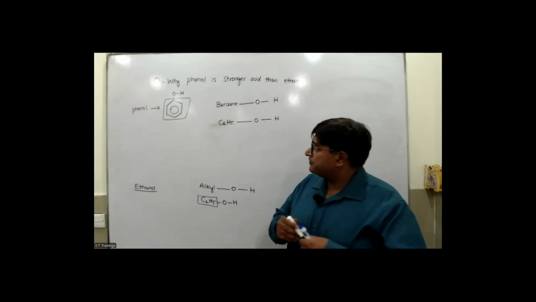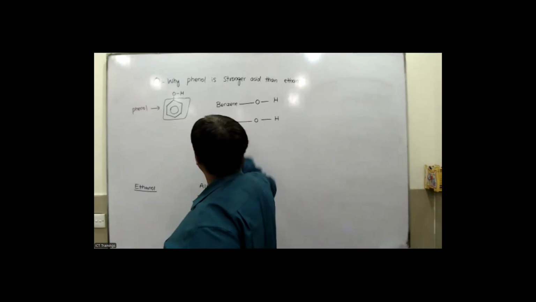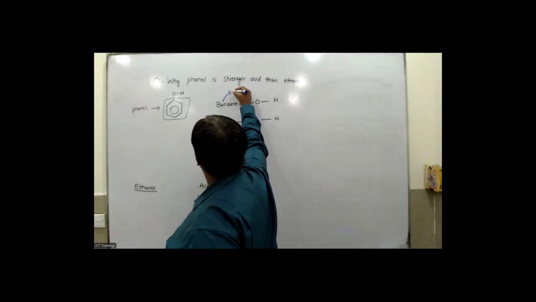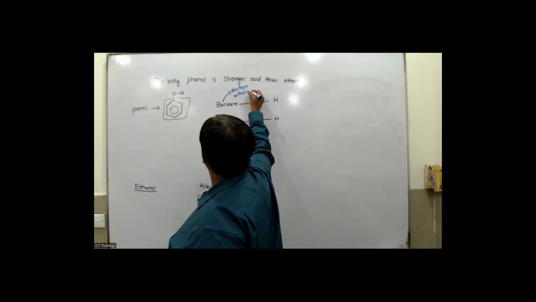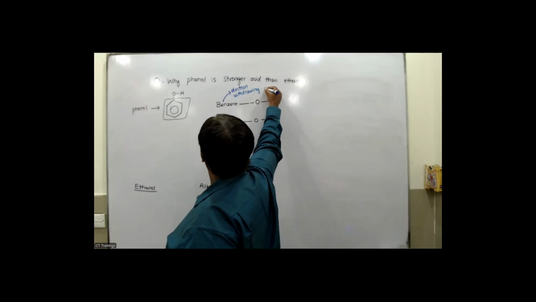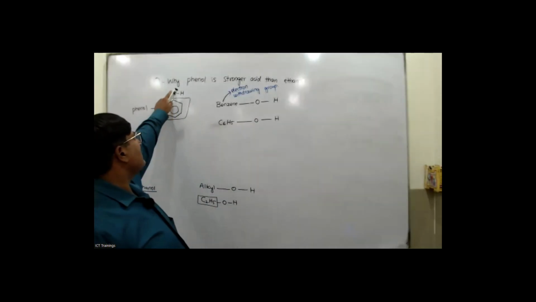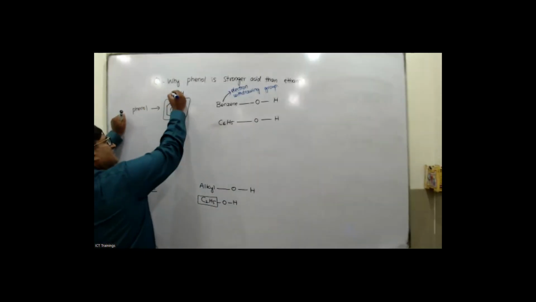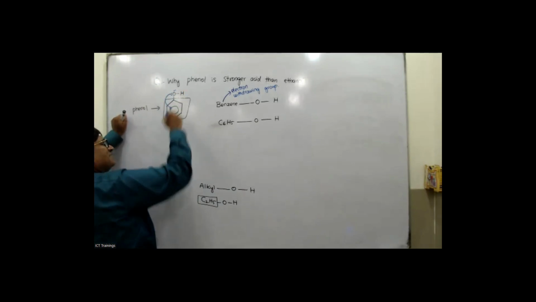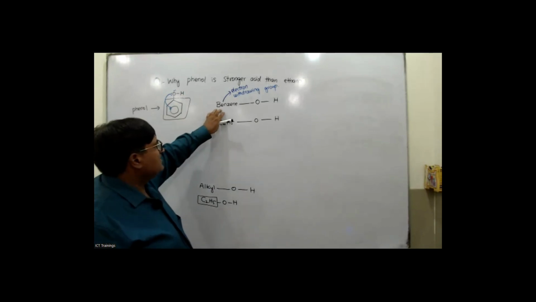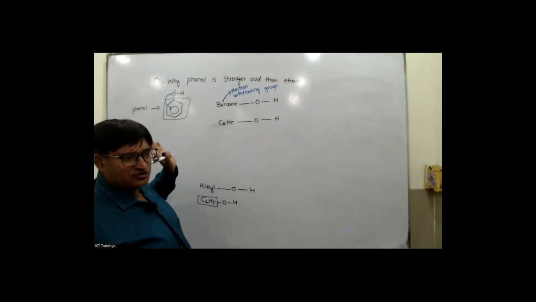Okay, if you look up here, benzene, always keep remember we use the word for it: it's the electron withdrawing group. Electron withdrawing group means, my dear, any element attached with the benzene having lone pair, so the lone pair are delocalized to the benzene ring. You know that. So benzene is considered to be the electron withdrawing group.